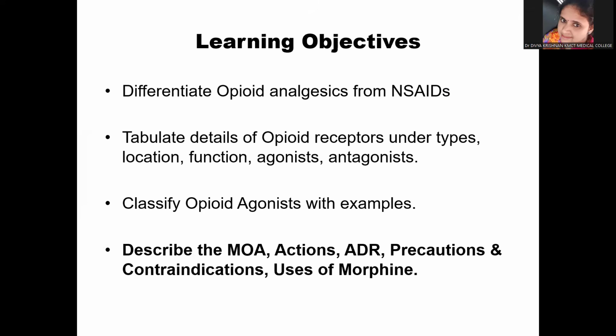Now let us look at the learning objectives for this class. The first is to differentiate opioid analgesics from the other set of analgesics which you have already learned, that is the non-steroidal anti-inflammatory drugs. Then we'll be learning about the opioid receptors in detail. Then we'll classify the opioid agonists with examples, and very importantly, we are going to learn about the mechanism of action, actions, adverse drug reactions, precautions, contraindications, and uses of morphine. Morphine is very important from the clinical aspect as well as the examination point of view, and that is why you should be very well equipped about every aspect of morphine.